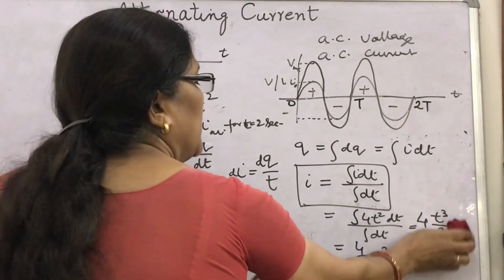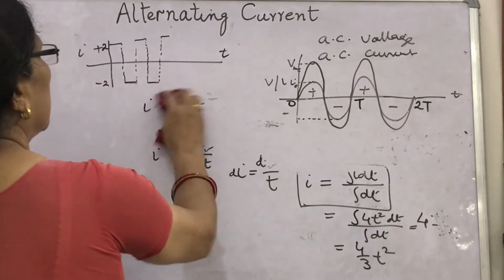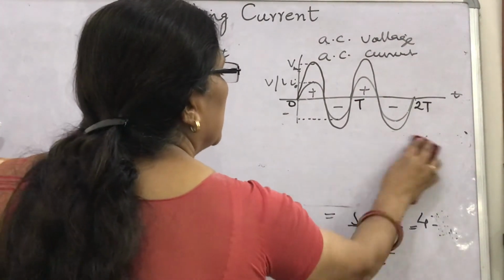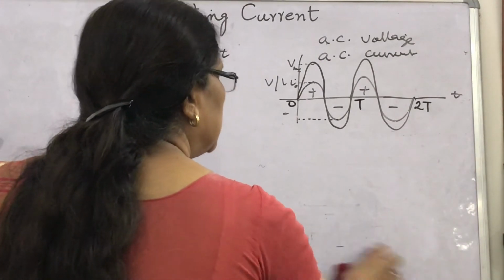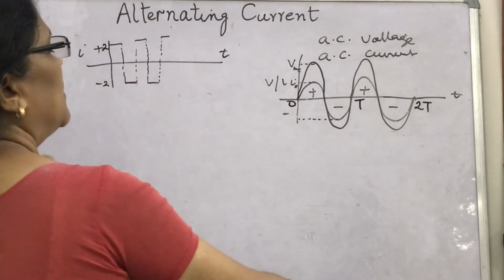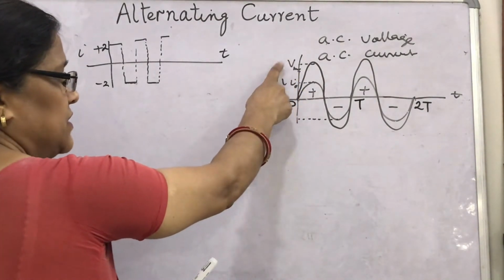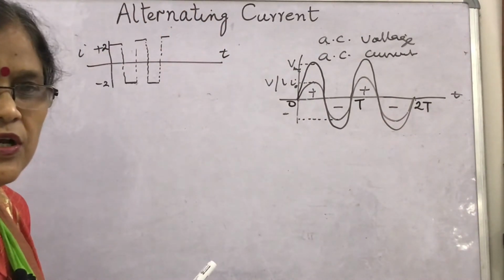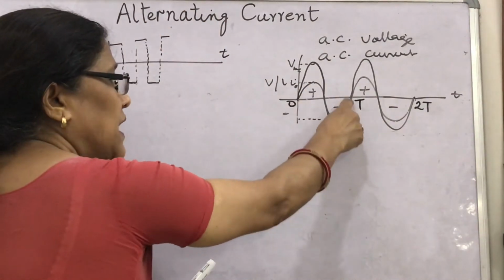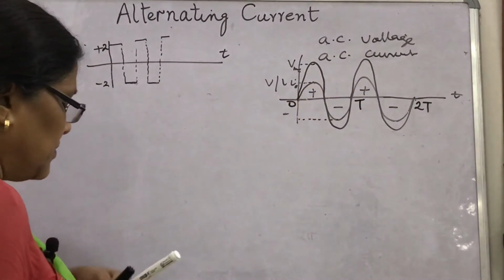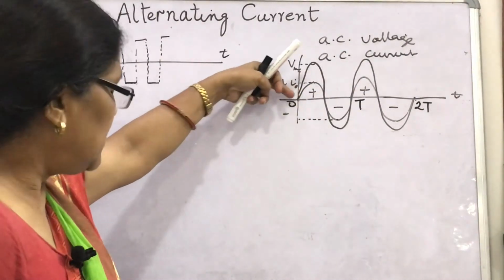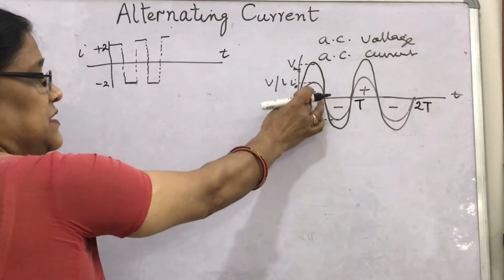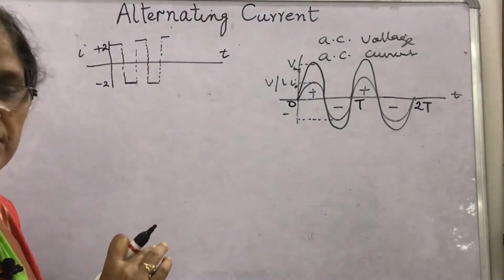Similarly, whatever current we get here is a sinusoidal variation as shown here, and the current obtained from the source is AC EMF or alternating current voltage. So we have seen that if AC flows through a resistor, then for one complete cycle its average value is 0. However, it doesn't mean that the power consumed is also 0. That is, there is dissipation of power.